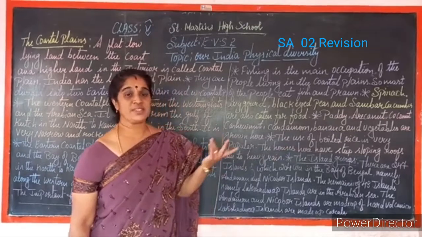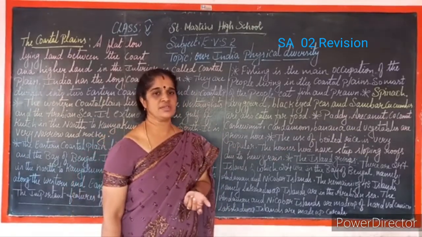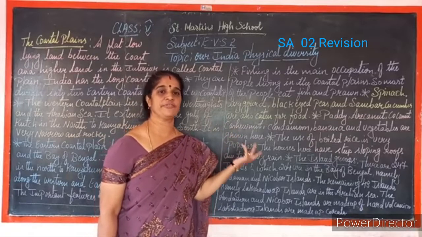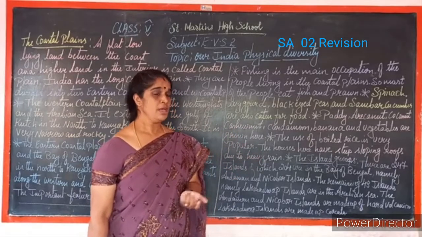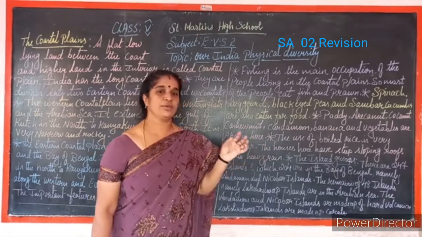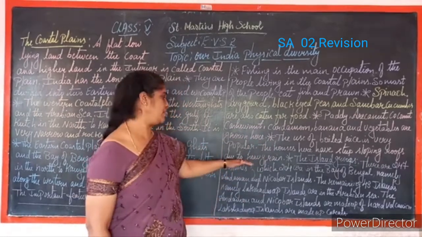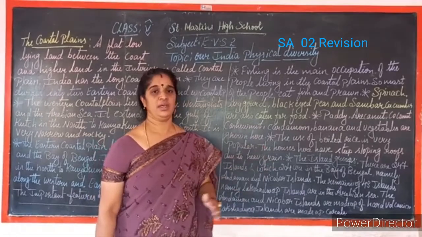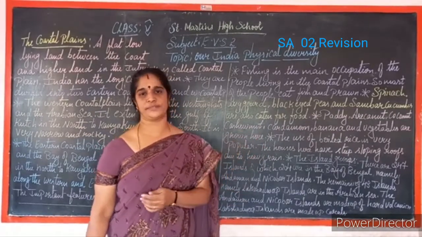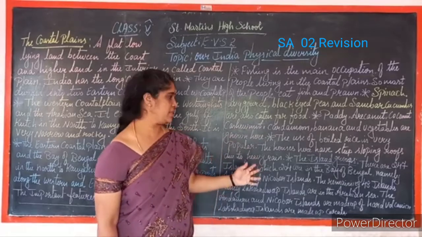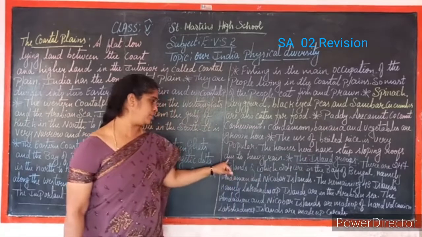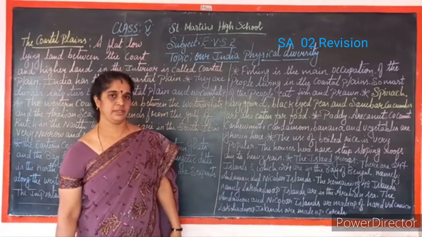Yes, in the previous classes I explained about residences, and in that I explained the different kinds of roofs. Where they have heavy rain, those places have steep sloping roofs. So here the houses have steep sloping roofs due to heavy rain.